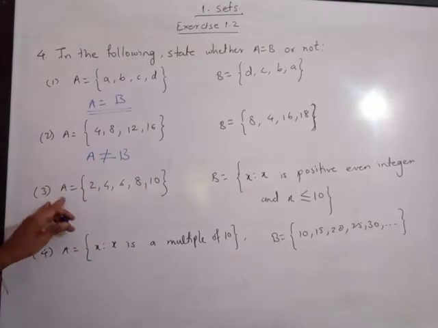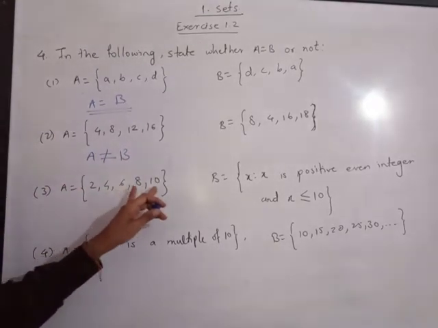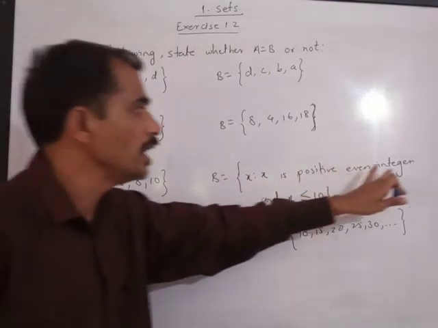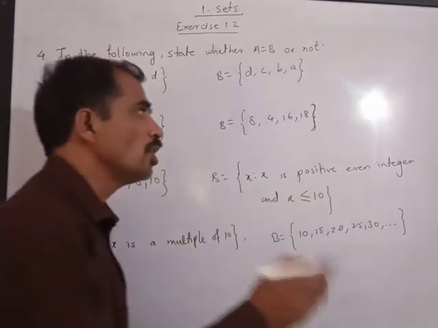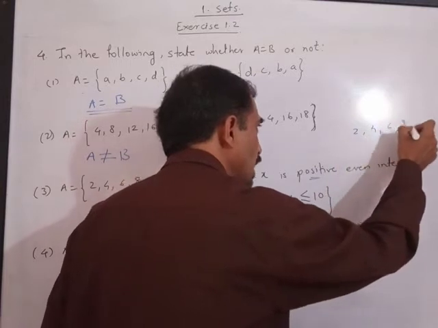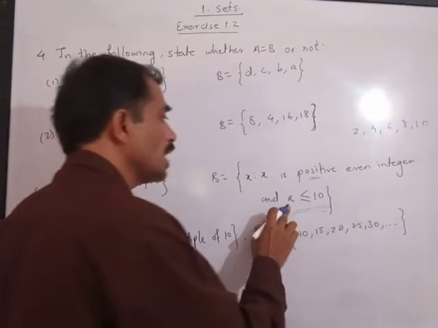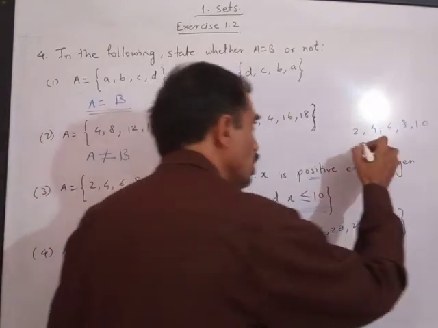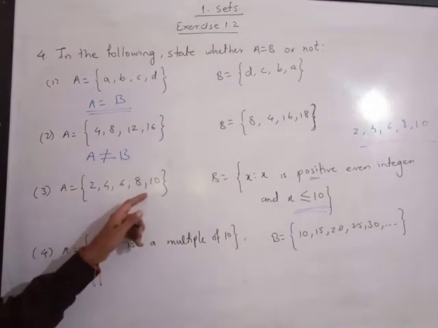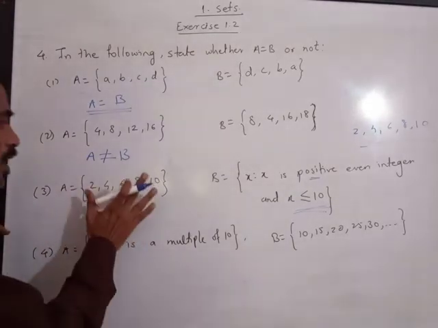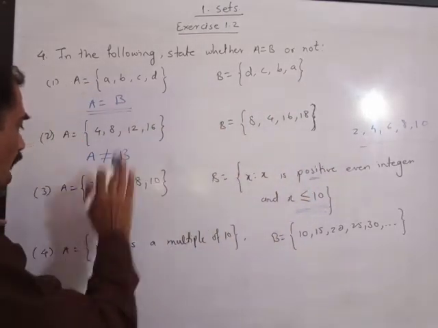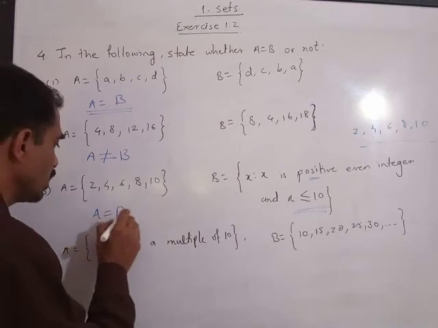Now, third question is, A is a set of 2, 4, 6, 8, 10 and B is a set of X such that X is a positive even integer. Positive even integer, please note, 0 is not a positive. Here 2, 4, 6, 8, 10. Since X is less than or equal to 10, so 2, 4, 6, 8, 10 are the elements of set B and 2, 4, 6, 8, 10 are also the elements of set A. It means all the elements of set A are in set B and all the elements of set B are in A. Therefore, set A is equal to set B.